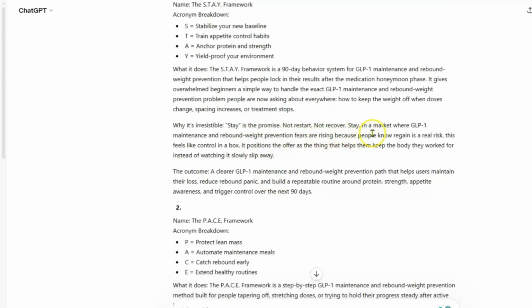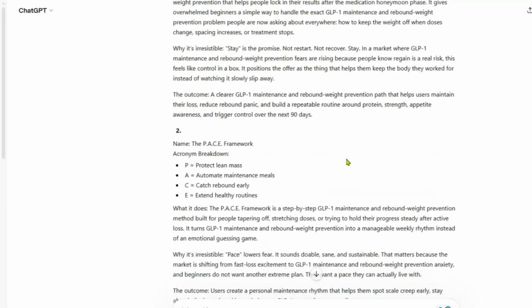Stay in the market where GLP-1 maintenance and rebound weight prevention fears are rising, because people know the regain is real. And this feels like a control in a box. The position to offer is being a thing that helps them keep the body they worked for instead of watching it slowly slip away. So the outcome is clear.